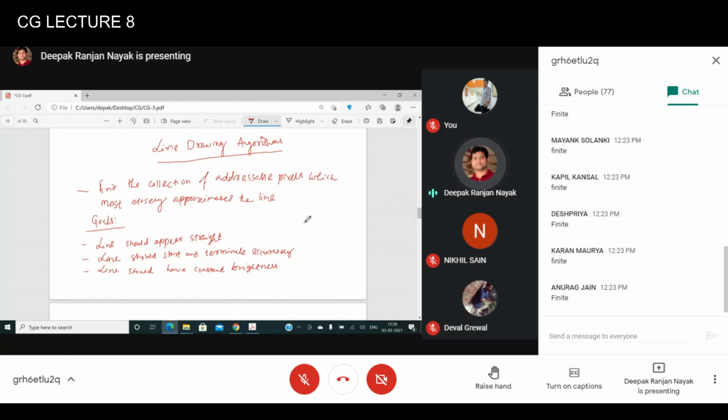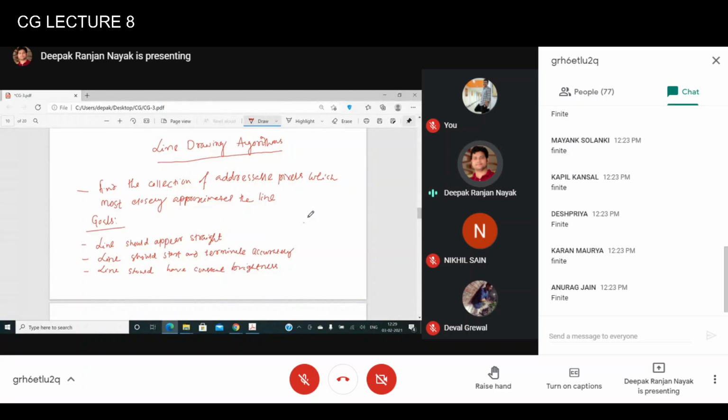But if there is a gap between those pixels, the line you finally get on your screen will not have constant brightness, and you will not be able to see a continuous straight line. On graph paper, using a scale and a pencil, the line always has constant brightness.